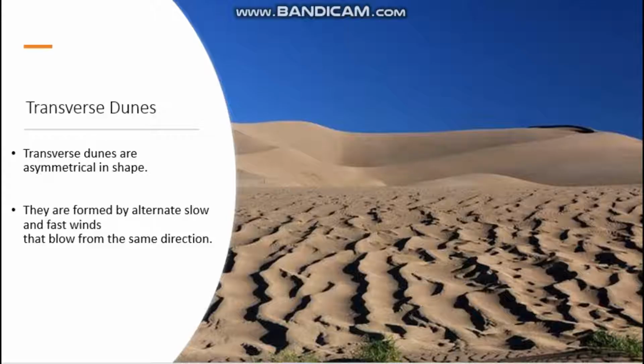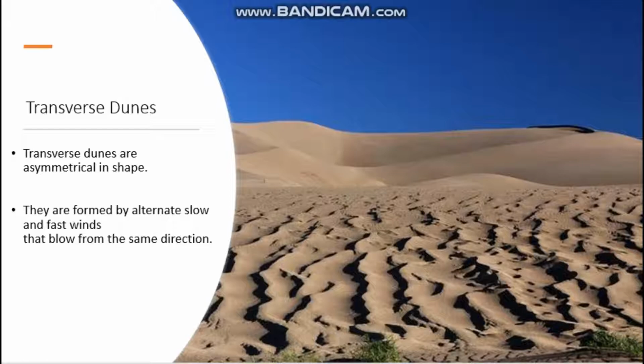Okay. Next one, transverse dunes. What do you mean by transverse dunes? On seeing this picture, what do you understand? Like an irregular shape, isn't it? It is not in a correct manner. So transverse dunes are asymmetrical in shape, not arranged properly. What do you mean by asymmetrical? Asymmetrical means it is not in a proper shape. So what do you mean by transverse dunes?